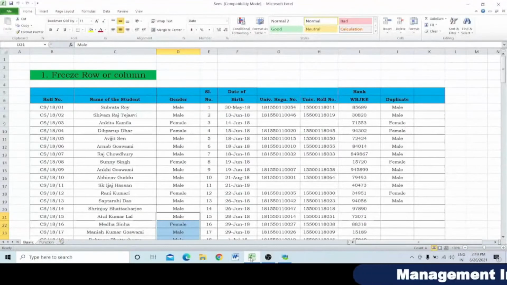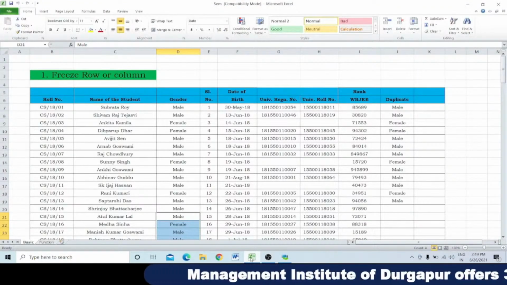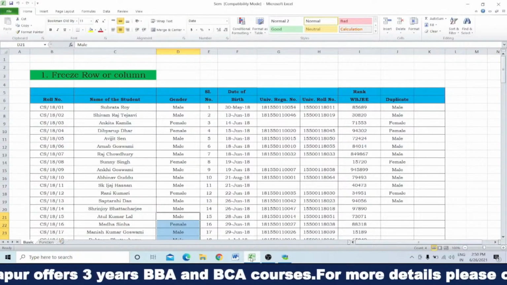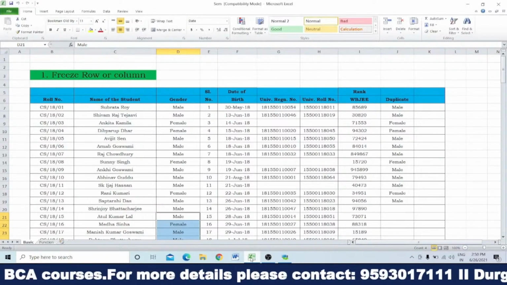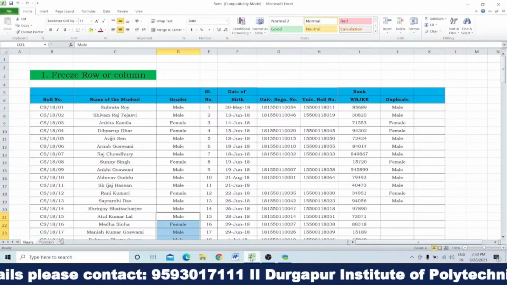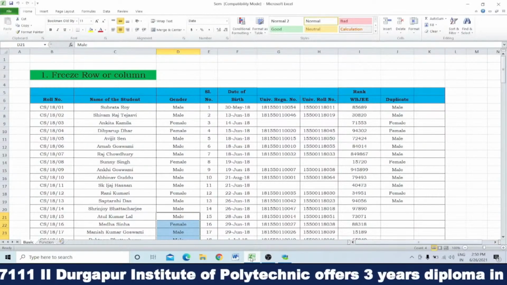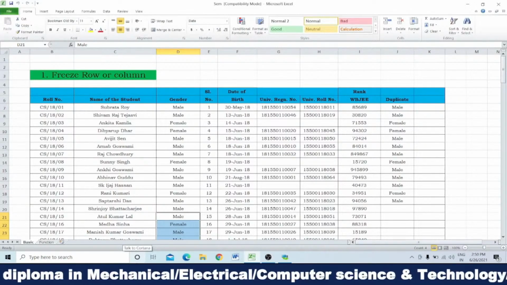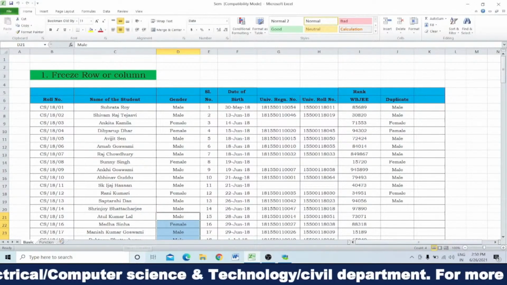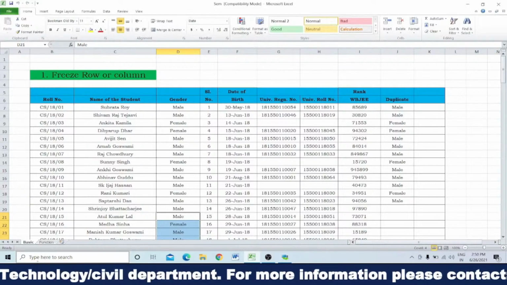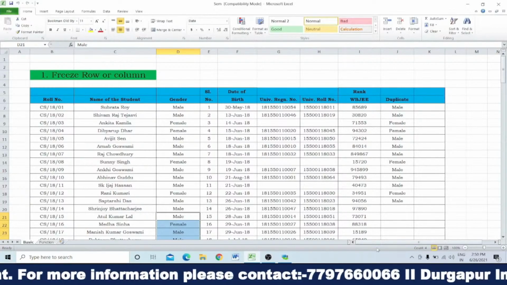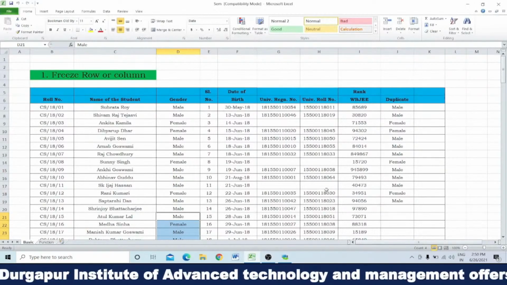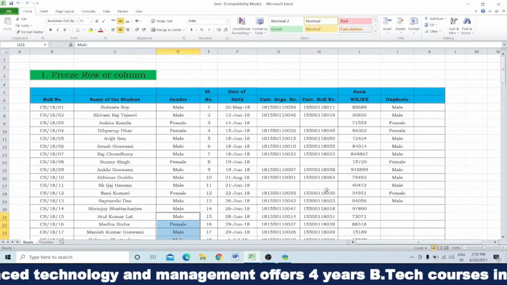Let's start with how you can manage the data. Actually, in MS Excel, there are different ways and different functions by which you can manage the data. So, let us start with the freezing function. What is the freezing function? Freezing means constant or fixed. When you scroll down or scroll up, or move to the right-hand side or the left-hand side, the total columns and rows will move up and down like this.